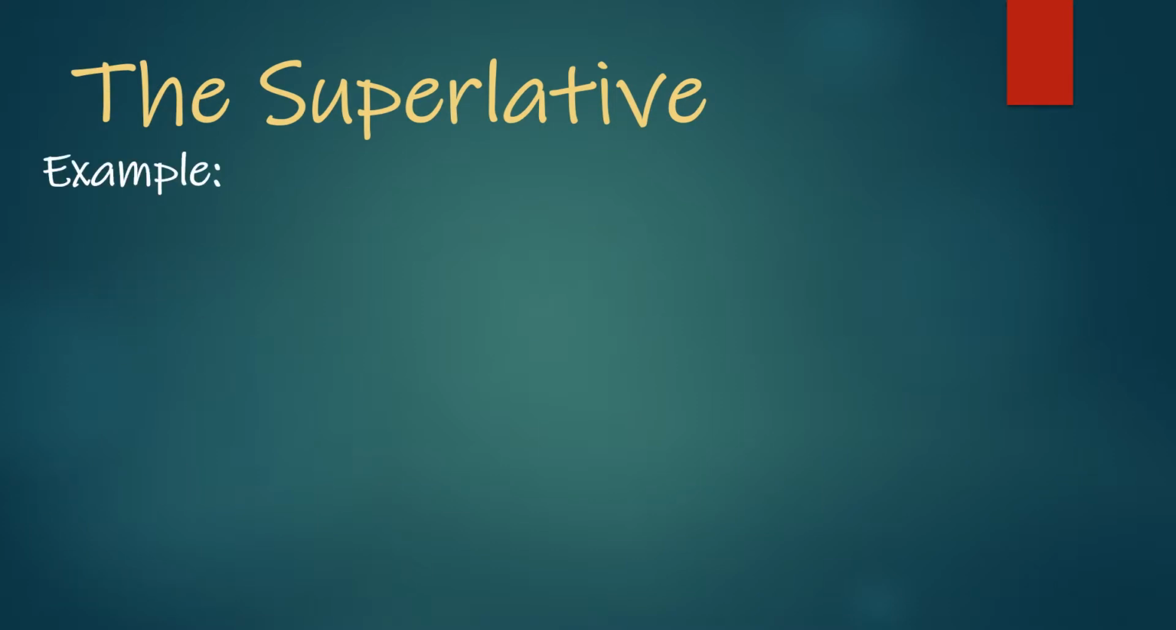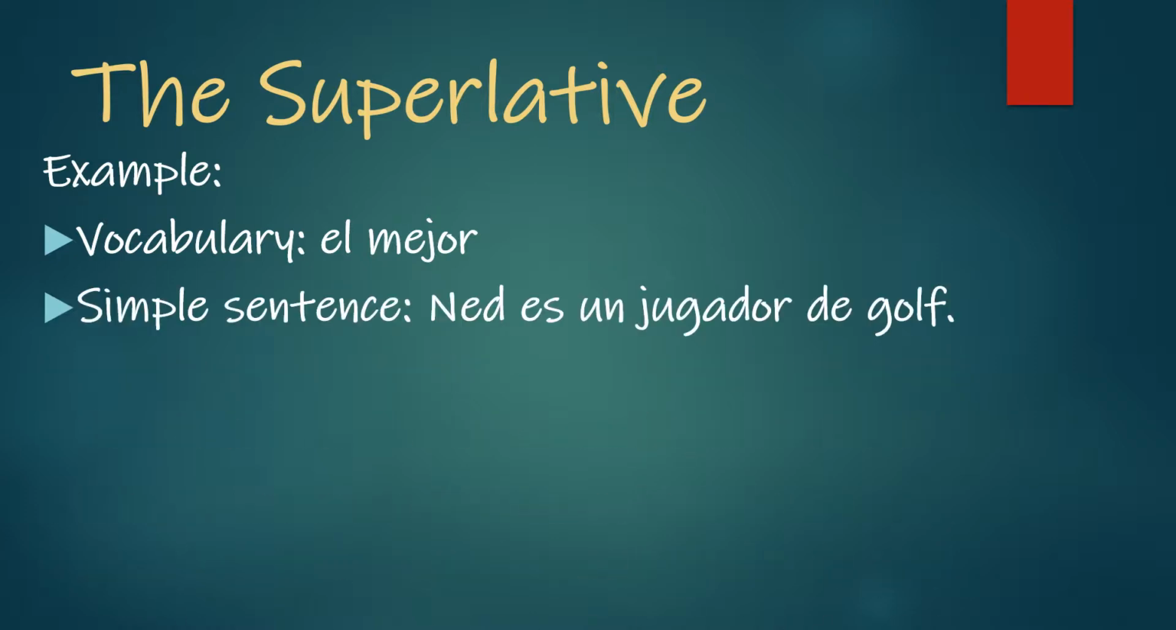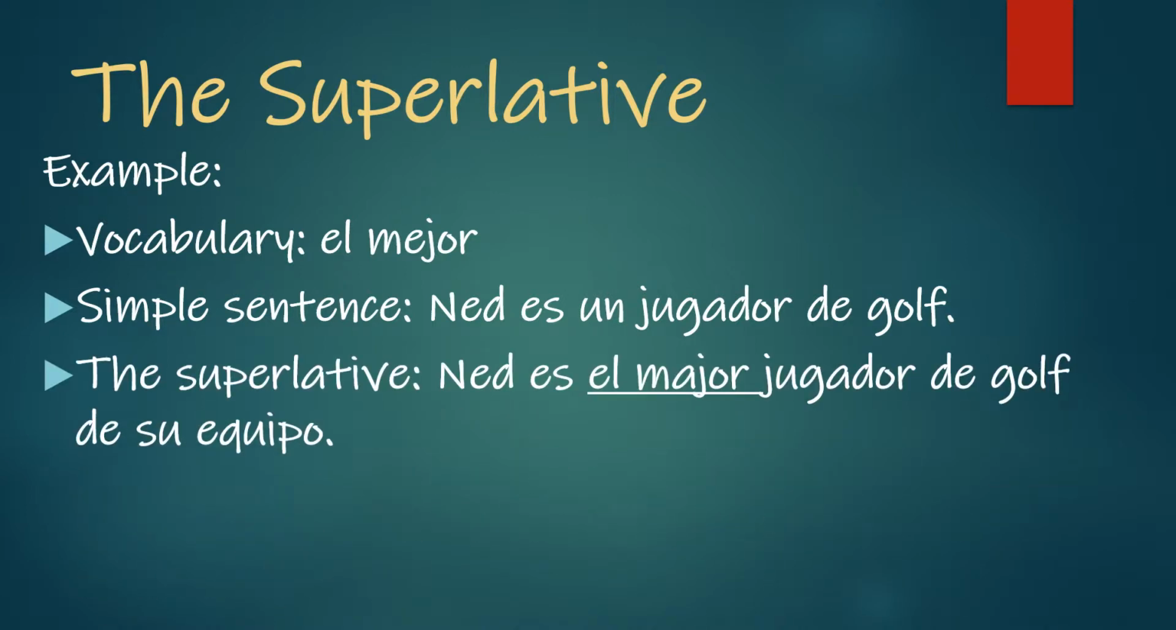So here's an example of using the good, better, best. So here we're talking about el mejor, which is the best, and we know that we're talking about either a person or an object that is masculine because it's el mejor. So here's a simple sentence. Ned es un jugador de golf. We're saying Ned is a golf player. But if we want to say Ned is the best golf player, we would say Ned es el mejor jugador de golf de su equipo. So now we're saying he is the best player of golf on his team. So see where we're putting in el mejor.